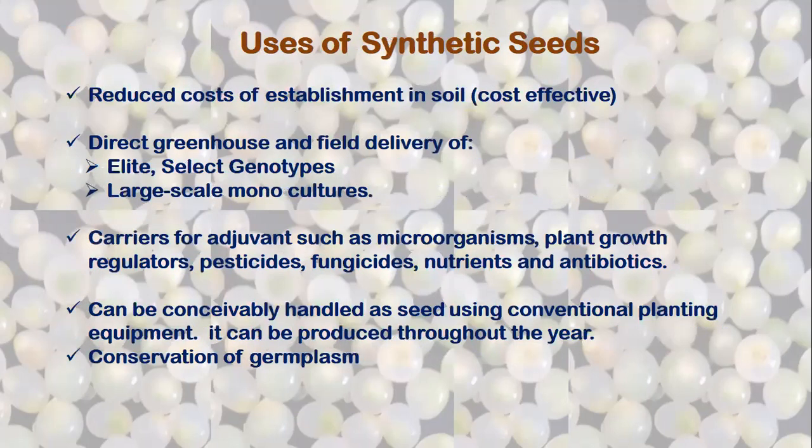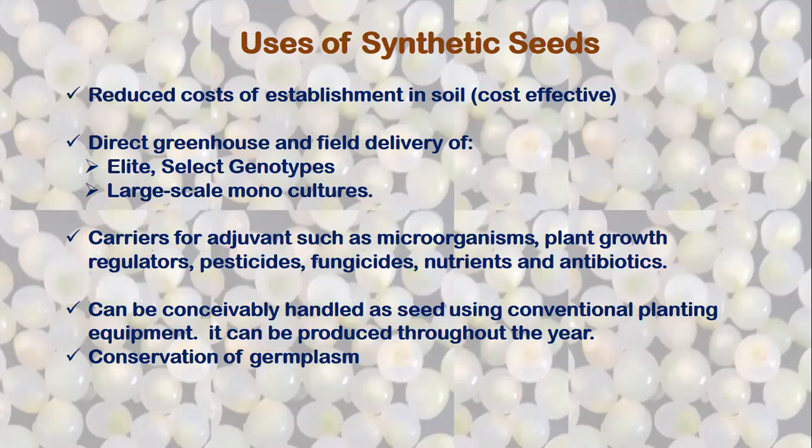Then comes the uses of synthetic seed. Reduced cost of establishment in the soil. We can directly transfer them into the greenhouse. Elite genotypes can be propagated. Large scale monoculture can be produced. Monoculture means the same genetic material being cultured. Carriers or adjuvants such as microorganisms can also be added.